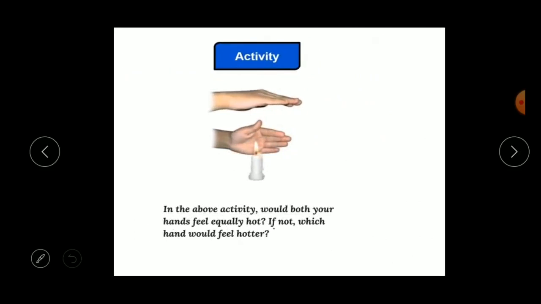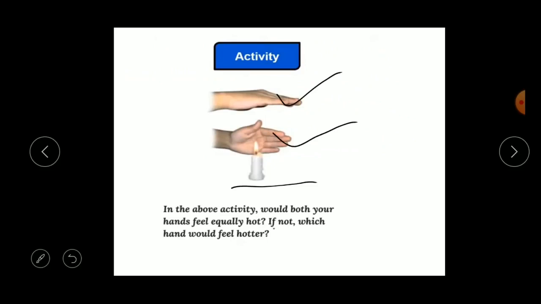Okay, now we are having one activity. Light a candle, keep one hand above the flame and one hand on the side of the flame. Now children, in the above activity, would both your hands feel equally hot? No. If not, which hand would feel hotter?